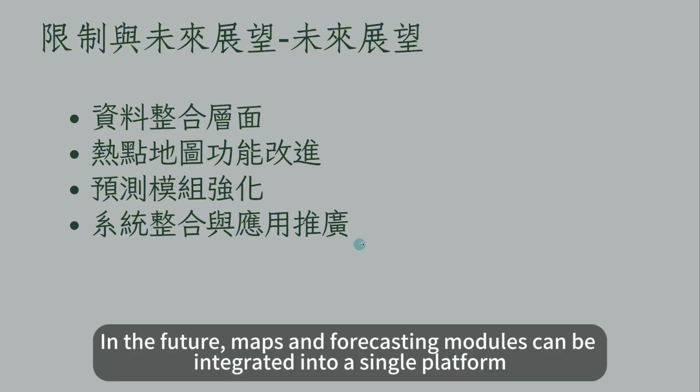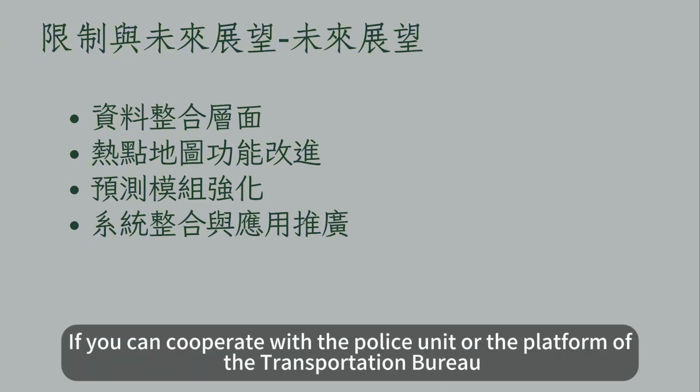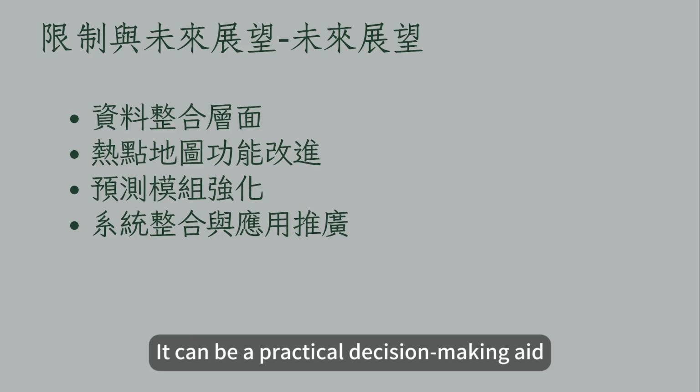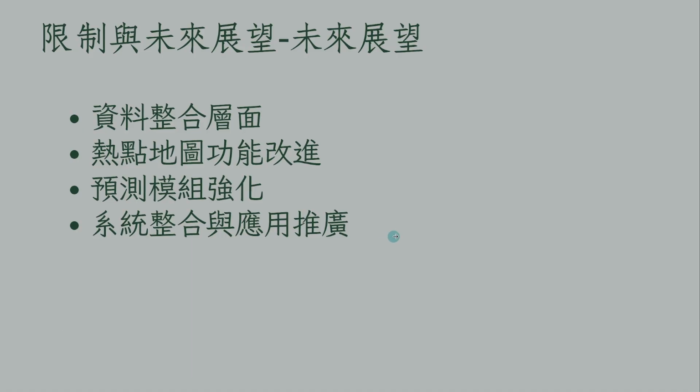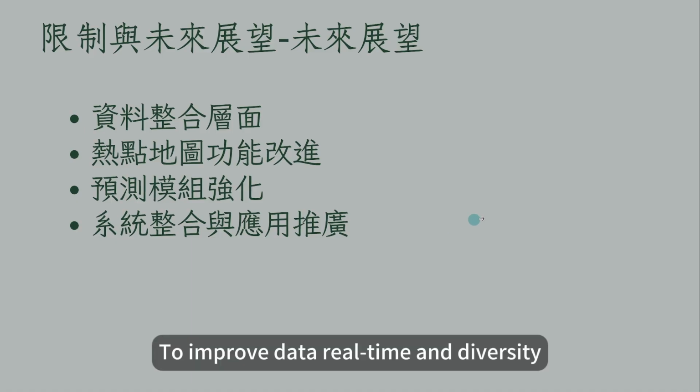In the future, maps and forecasting modules can be integrated into a single platform. Provide a one-stop analysis page for real-time observation and risk prediction. If we can cooperate with the police unit or the platform of the Transportation Bureau, it can be a practical decision-making aid. Second, establish a mass participation mechanism, such as the public reporting dangerous road sections, to improve data real-time performance and diversity.